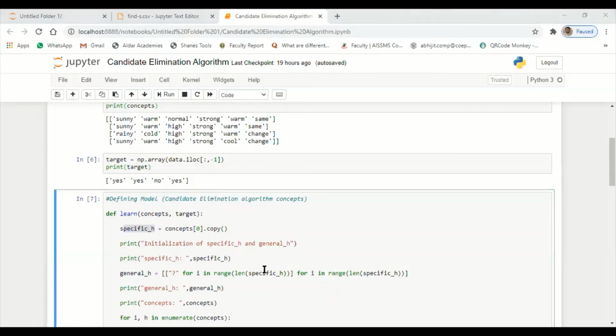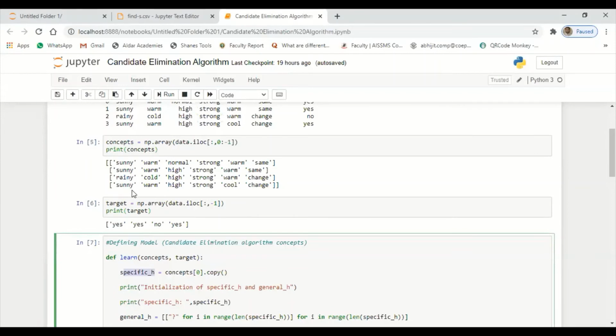To set this boundary, I have chosen a specific hypothesis variable, and this specific hypothesis variable is having all the concept, all the record: sunny, warm, normal, strong, and so on.